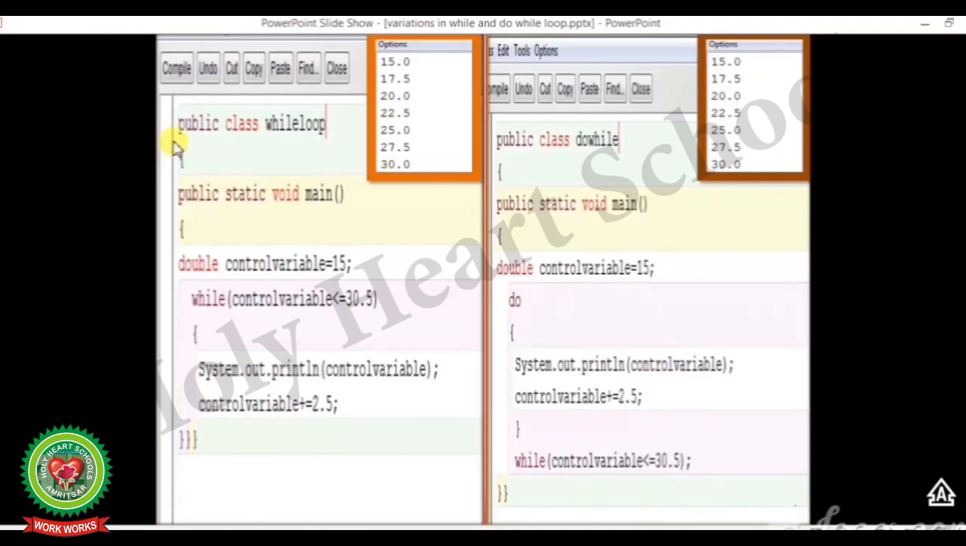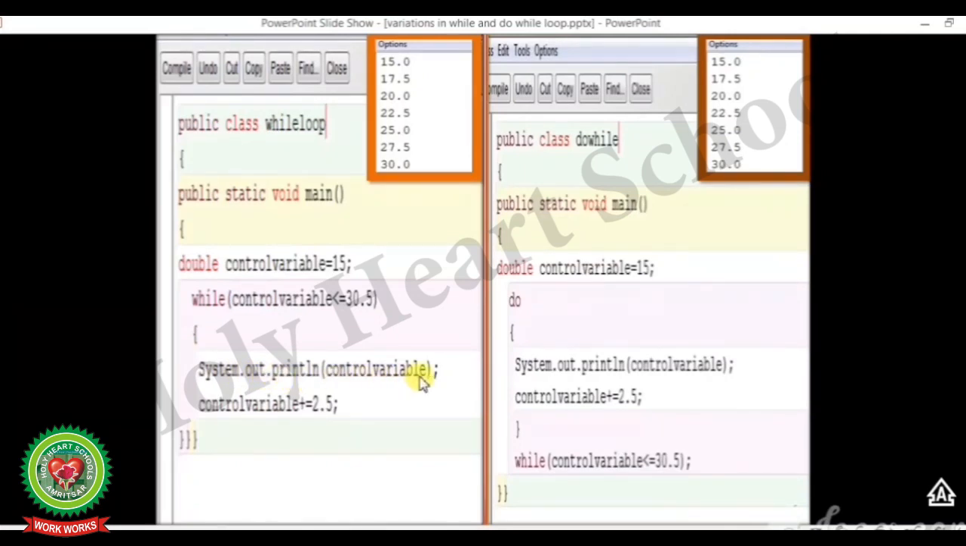Now see the program. Public class while loop, curly bracket start, public static void main, again curly bracket start, double control variable is equal to 15 semicolon. Now control variable is any kind of variable, here of double data type, and we have given the value equal to 15. Now while round bracket start control variable less than equal to 30.5, means till the time the value of the control variable is less than equal to 30.5 we will execute the loop. Curly bracket start.